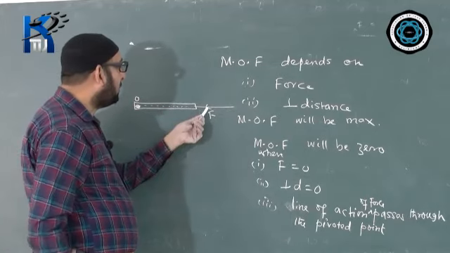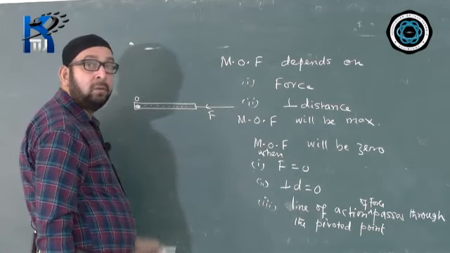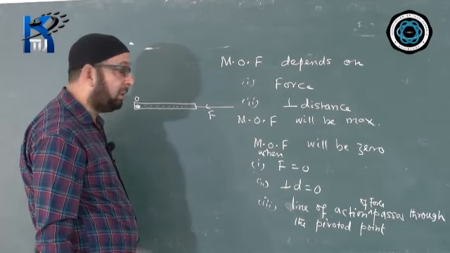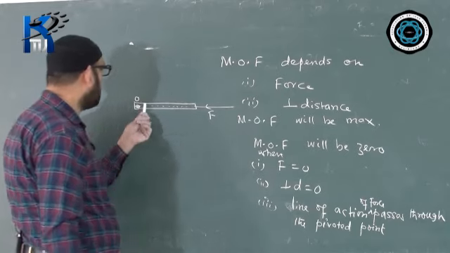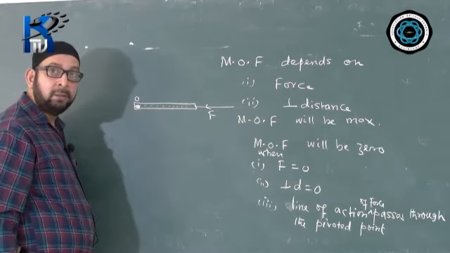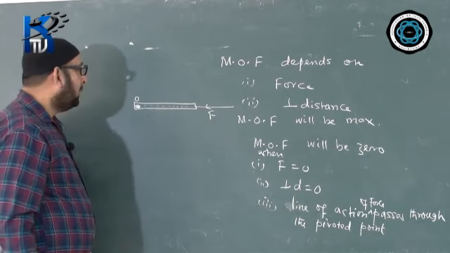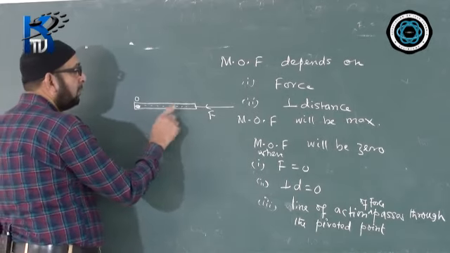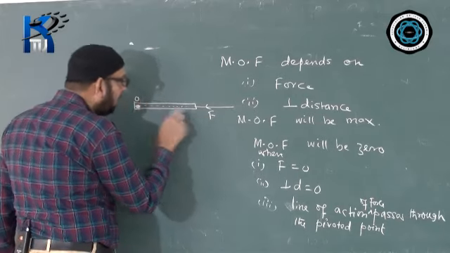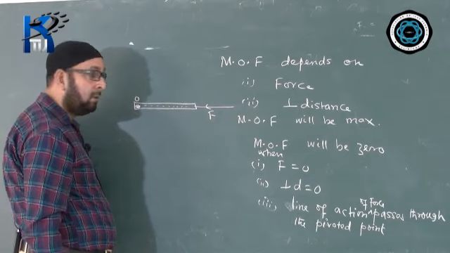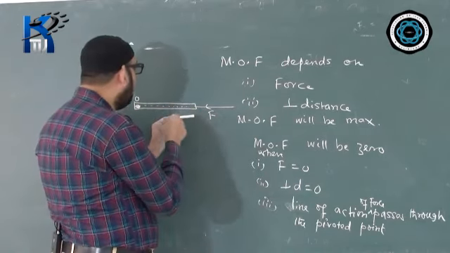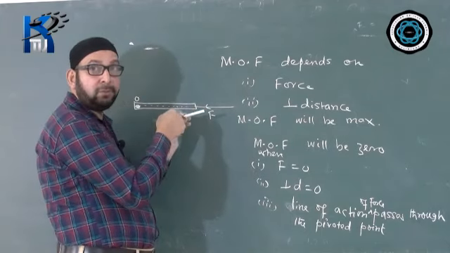The line of action of force must not pass through the pivoted point, or the fulcrum, or the hinge, or the point where we are tying the body. So this force cannot produce any turning. The moment of force due to this particular force becomes zero. In the same way, suppose you have a door and here is the hinge. If you apply a force on the hinge, will you be able to produce any turning effect?